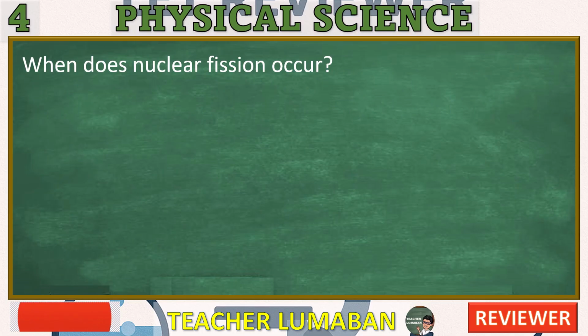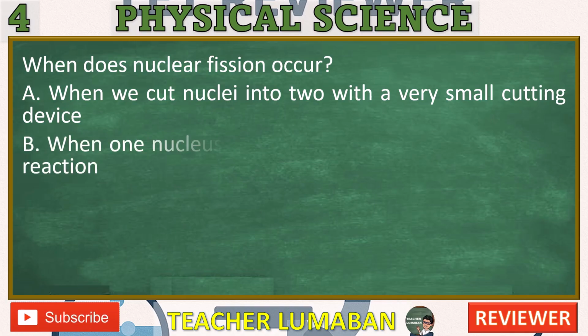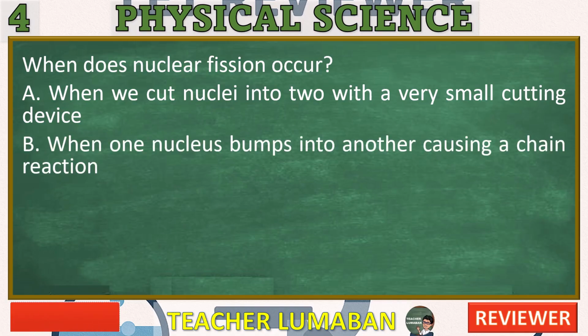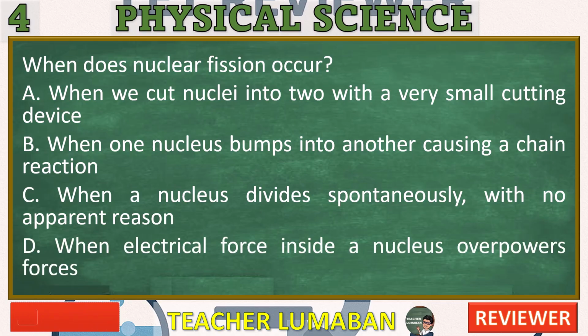When does nuclear fission occur? A. When we cut nuclei into two with a very small cutting device. B. When one nucleus bumps into another causing a chain reaction. C. When a nucleus divides spontaneously, with no apparent reason. D. When electrical force inside a nucleus overpowers forces.